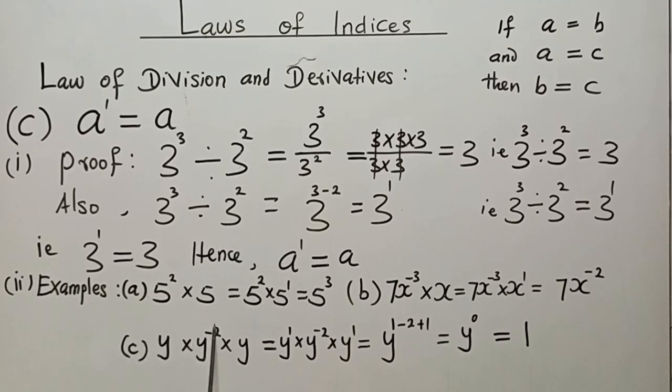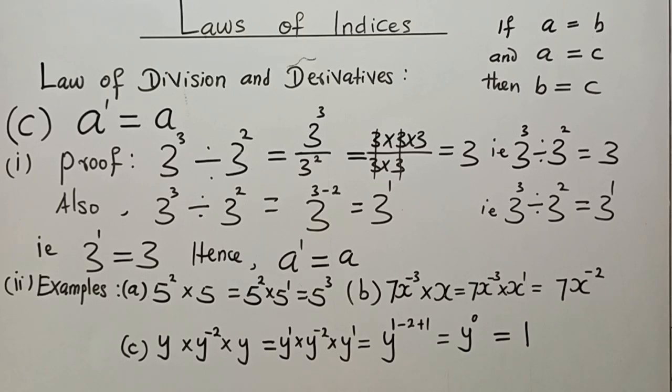Y times y to the power minus 2 times y. If you watch this y and if you watch this y, you discover that there is no power written against each of them. But we know that if we refer to this law, we still have 1 here, we still have 1 here, giving rise to y to the power 1 times y to the power minus 2, which is here, then times this y to the power 1, which was here before without a power.